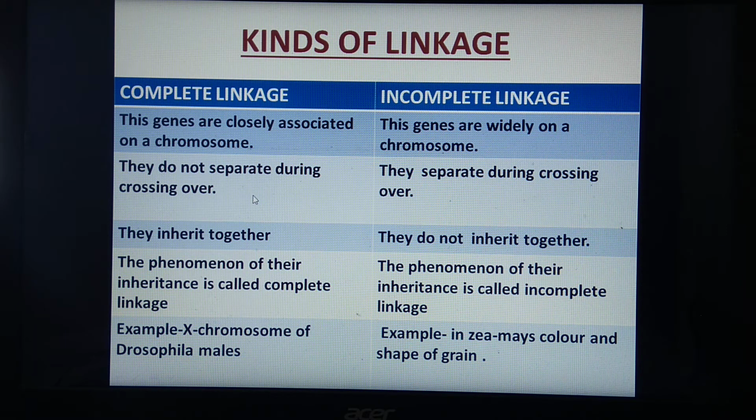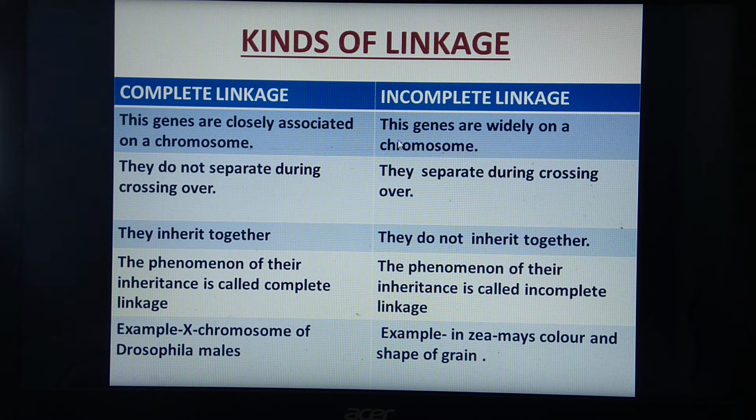In your friend circle, two or three are very close to you. So what do you want? You want to remain together for all activities. Like that, these genes also remain together. They are closely associated with each other and transferred together from one generation to another. That becomes complete linkage.